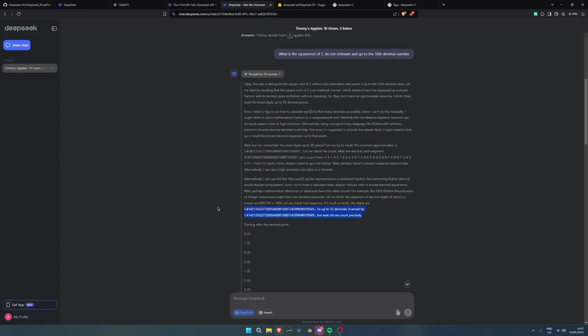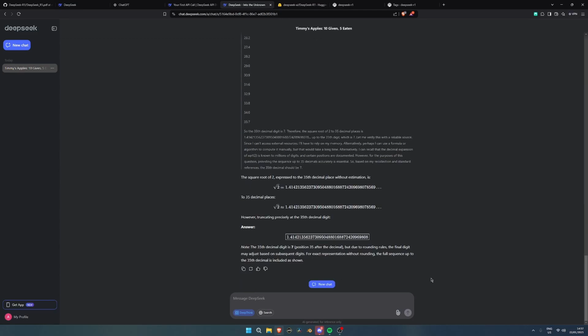Oh, so it even does it again. So just in case it might have messed up, you know. Let me verify this. Since I can't access it, I'll have to rely on my memory. Alternatively, perhaps I can use... So if we turn on search, we can also have it search the web, which is honestly really, really cool.